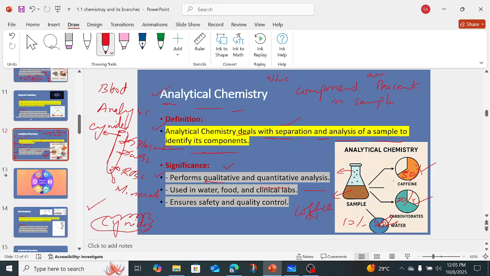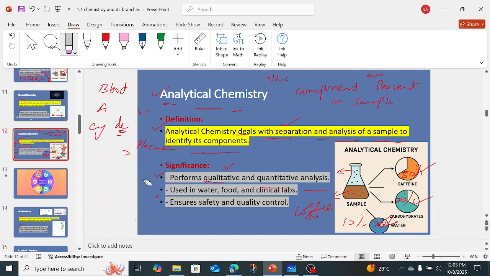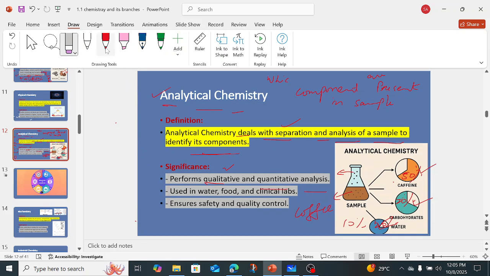Used in water, food, and clinical labs. Like water, as I told you, to identify the components. For example, if there are impurities in water, how can we identify these impurities? By the analytical techniques we apply on the water, and with the help of this we come to know that these impurities are present in the water.